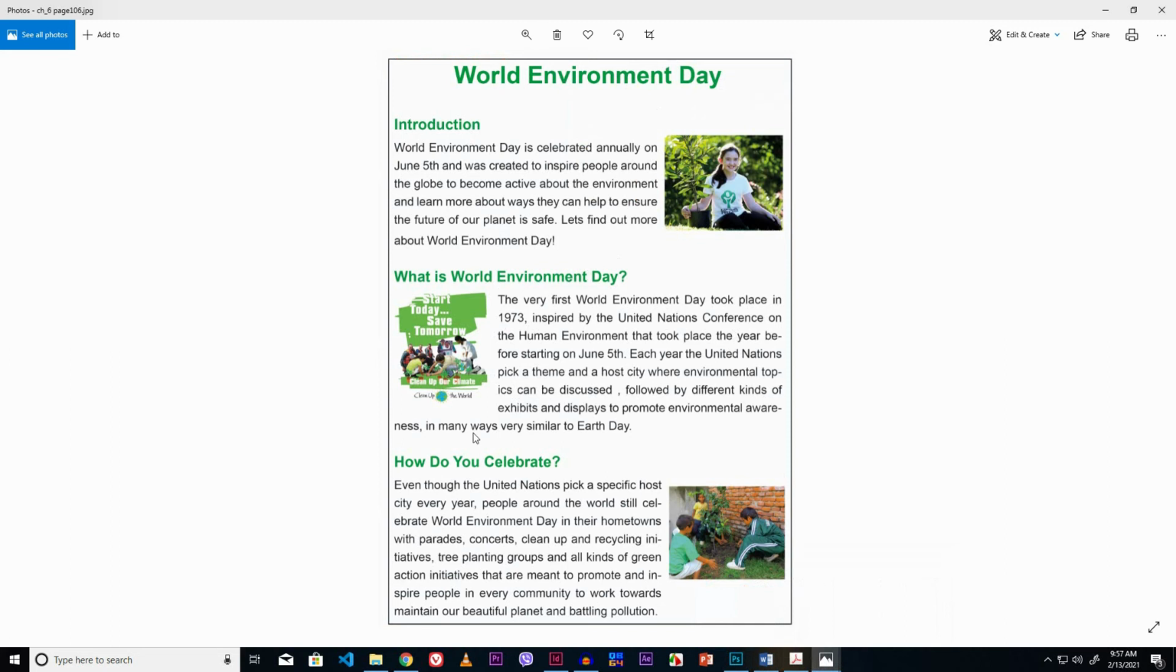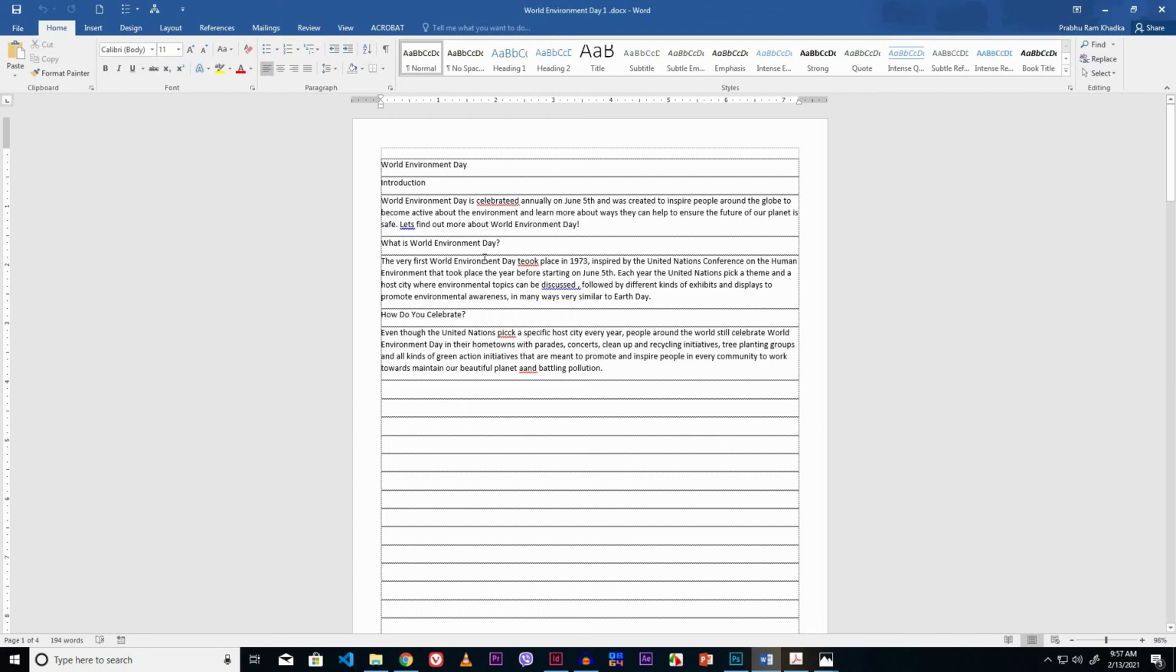This task we have to perform in the MS Word. So let's go to the MS Word. MS Word is started. Now you have to type this text, or you can get the typed document from your lab activities folder. I have already typed this text.